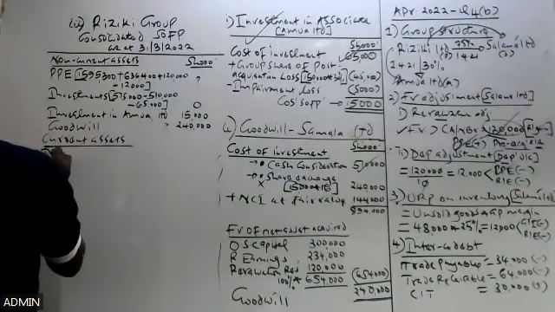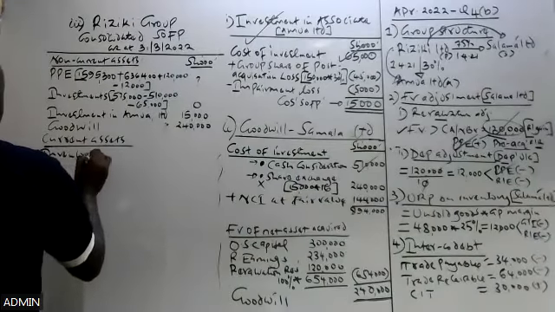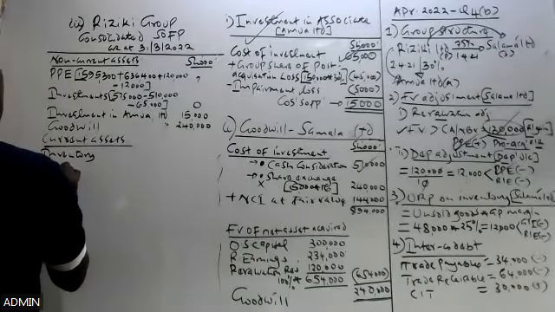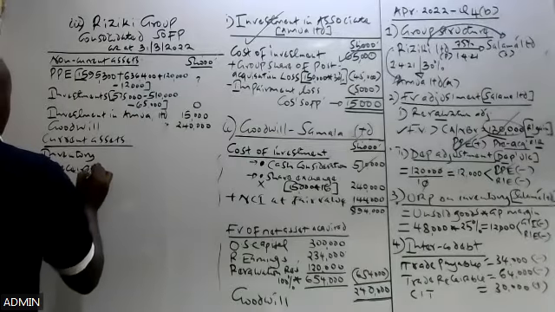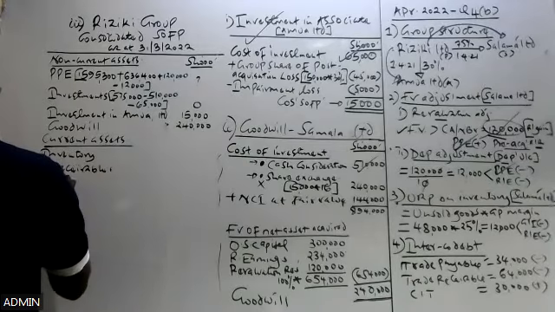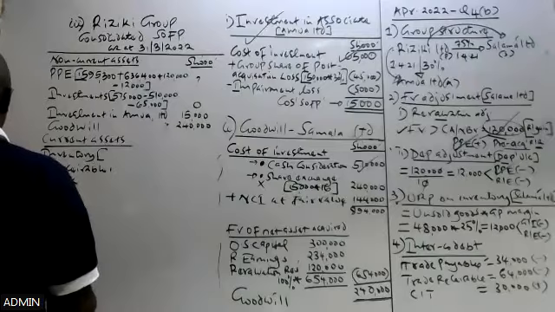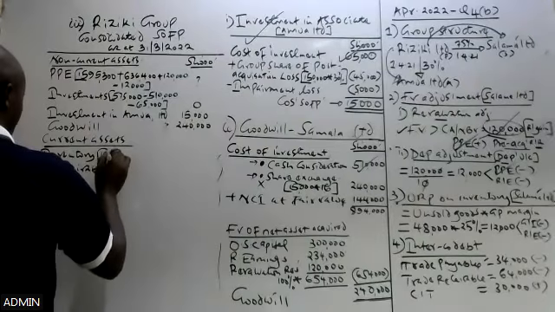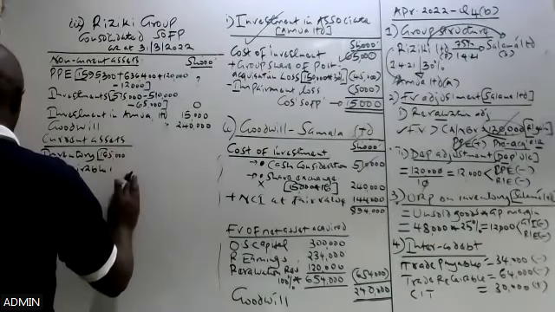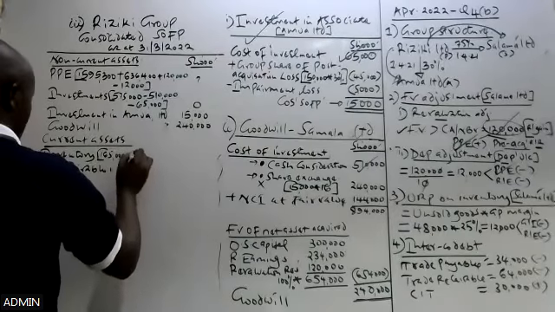We have inventory. We have trade receivables. And then we also have a bank. So for inventories, we add those of the parent, 165,000, plus those of the subsidiary, 160.